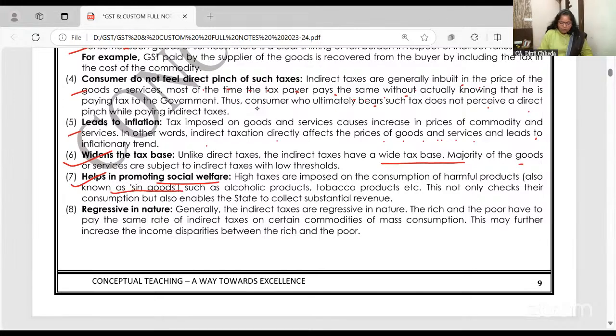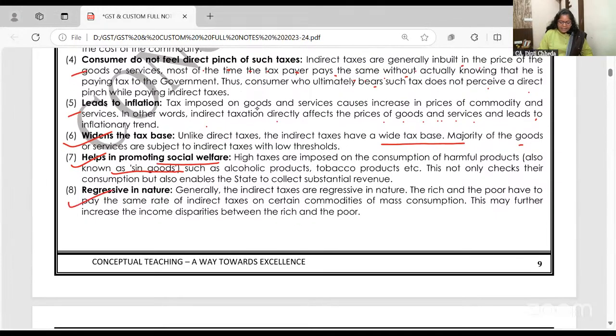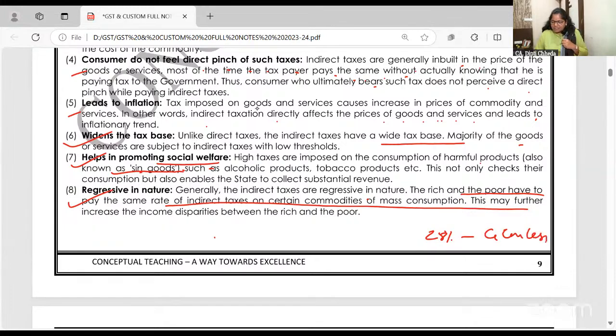Super. I want to talk a little bit here. Regressive in nature is clear, no? The rich and poor are all paying the taxes at the same rate. Social welfare on the sin products: there are a few products on which the GST rates are very low, 3%. If you check the restaurants, 5%. Branded restaurants which have chains, 18%. Some products are at 28%, and on that they have the GST compensation cess also.